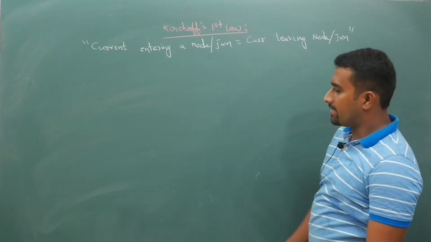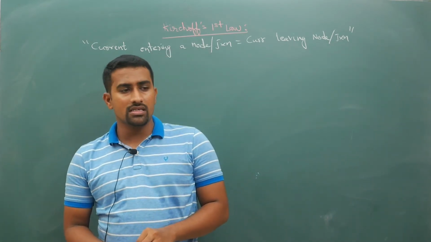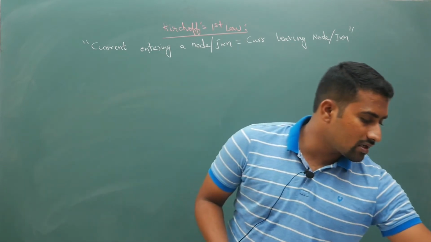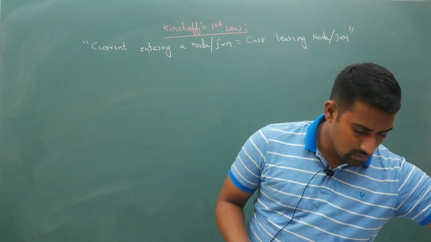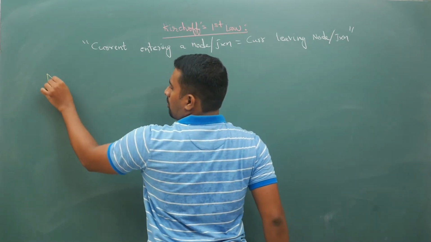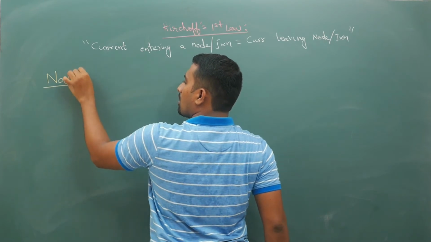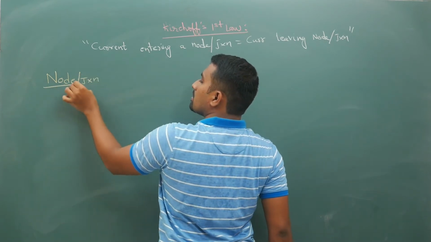I will tell you what it indicates, but to know that, you need to know what is meant by node and what is meant by branch. So you need to know the terminology. What is a node, also called a junction in some books?